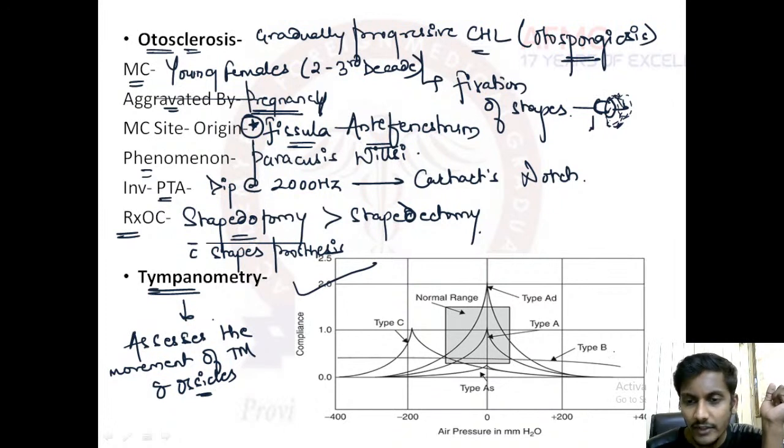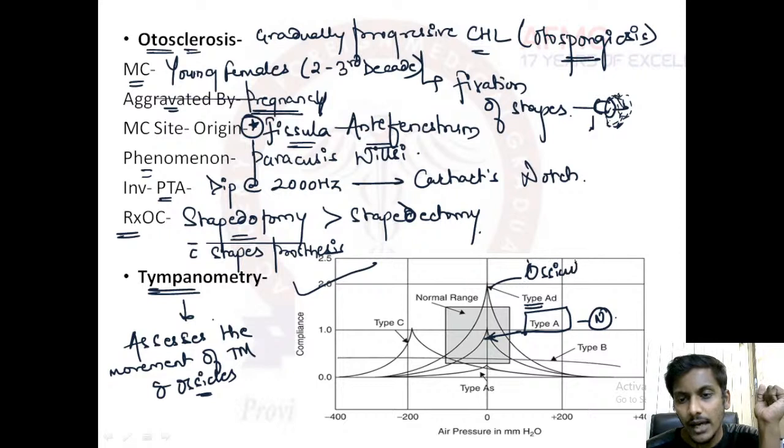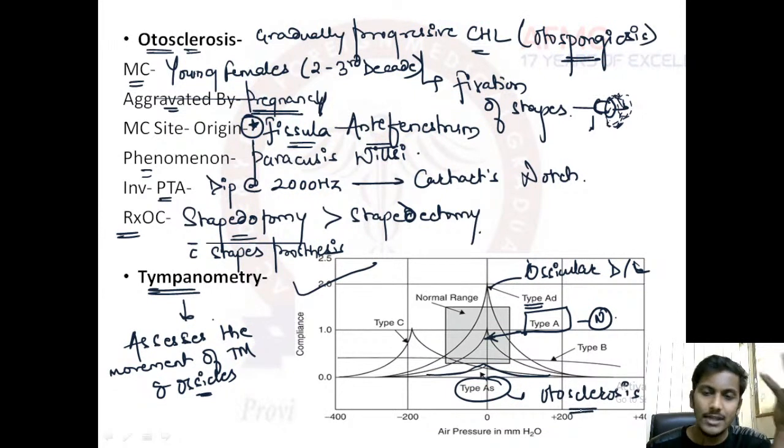So the normal curve in tympanometry usually would be the type A curve. Then this one is your type AD curve. This type AD curve is usually seen in cases of ossicular dislocation. Then the third one is your type AS curve. This one over here. I can draw it for you. This type AS curve is seen in cases of otosclerosis. And that was our question.